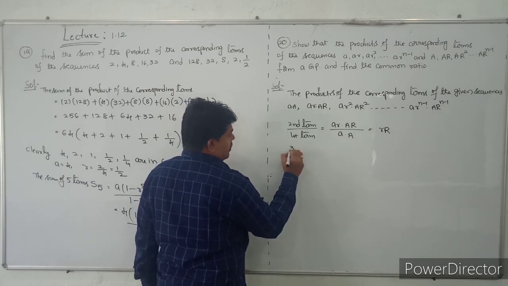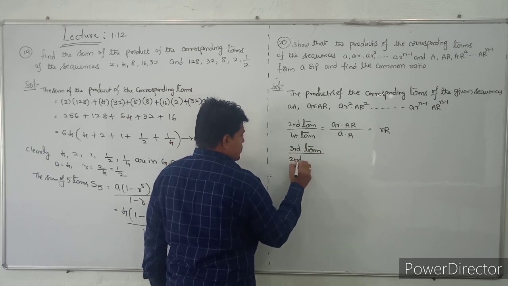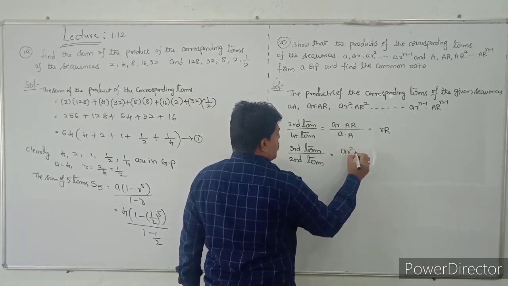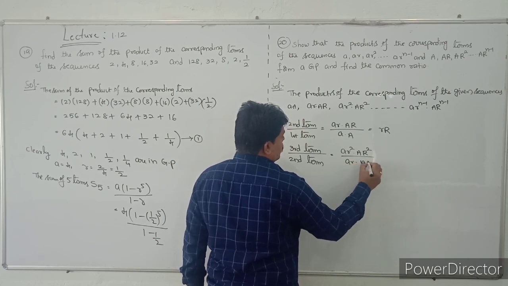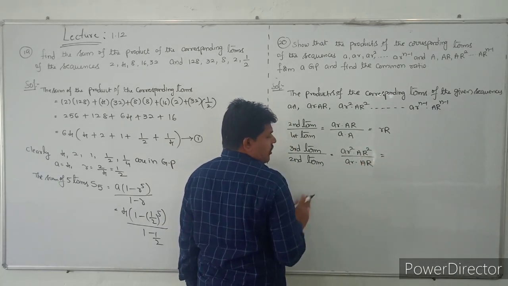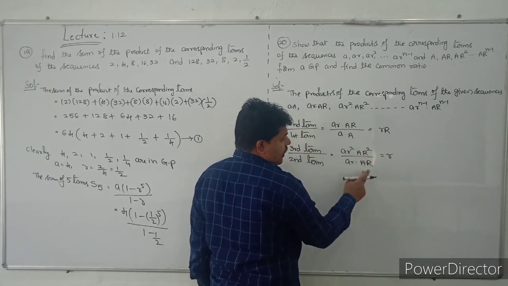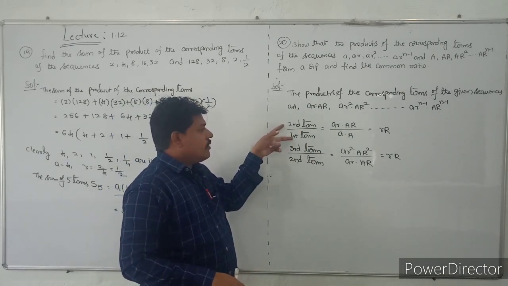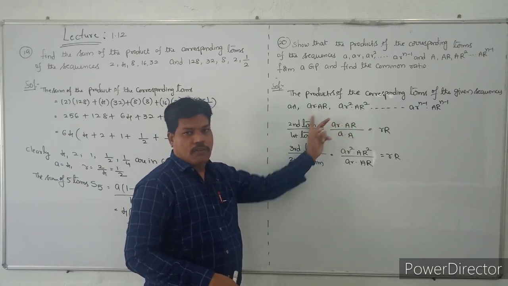So similarly I will take the third term by second term. What is the third term? A r square into A R square by A r into A R, third term by second term. So what will it become? Capital A will be cancelled, r square by r becomes r, capital R square by capital R becomes R. So the ratio of the first two terms is small r into capital R, and the ratio of the third one and second one is also the same.